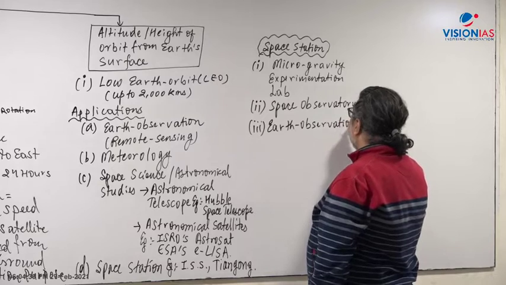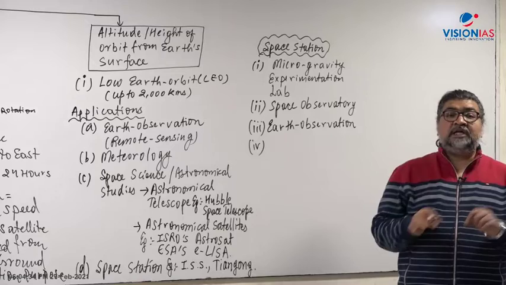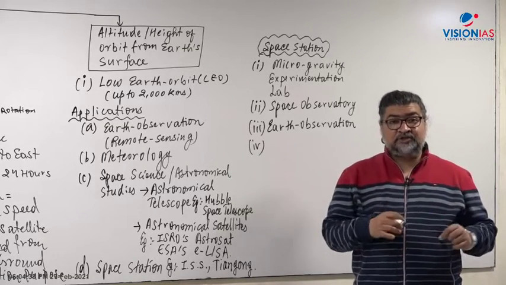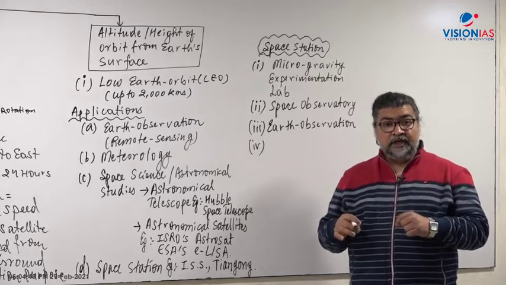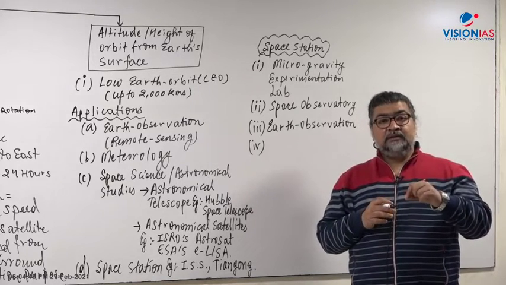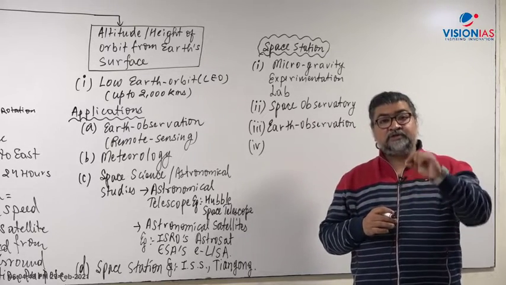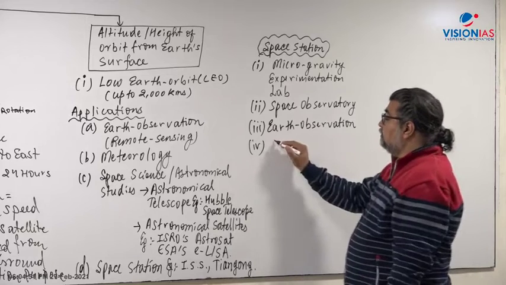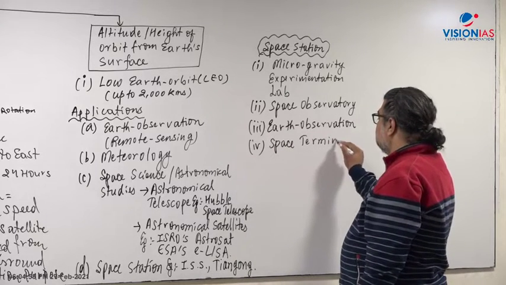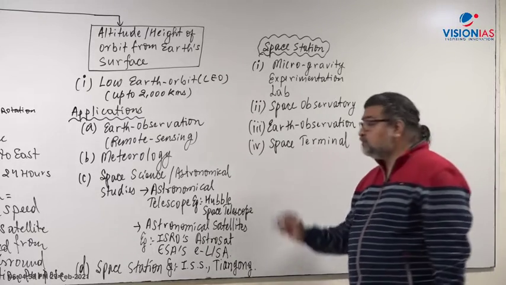Another very important utility of a space station is that it is basically a terminal. As we have a bus stand or railway station or airport, it is also kind of a terminal in the outer space which can support any space voyage or space mission. So this is a space terminal. It acts as a space terminal to support space voyage.